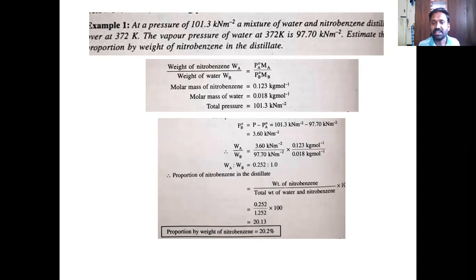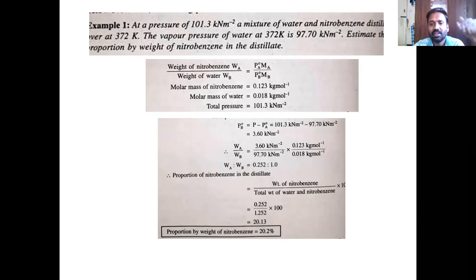Weight of nitrobenzene divided by total weight of water and nitrobenzene. So how much of nitrobenzene was taken in this experiment? The answer is 0.252. How much of nitrobenzene comes out in the experiment? Divided by 1.252 into 100. How did you get that 1.252? It is simply by telling, see, estimate the proportion by weight.